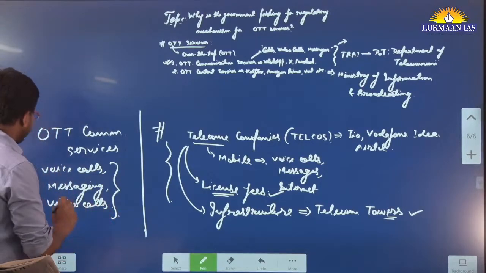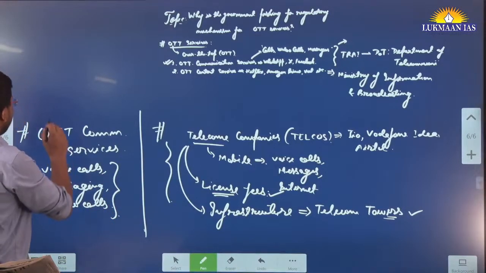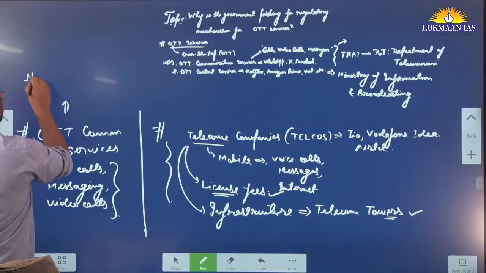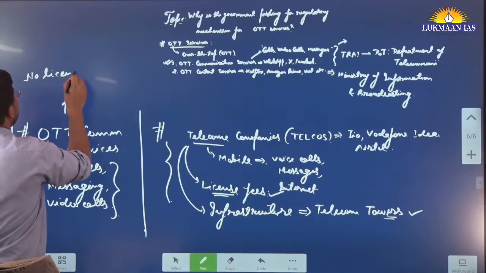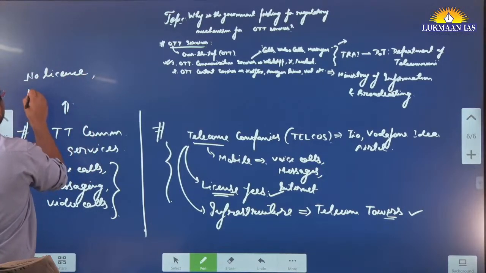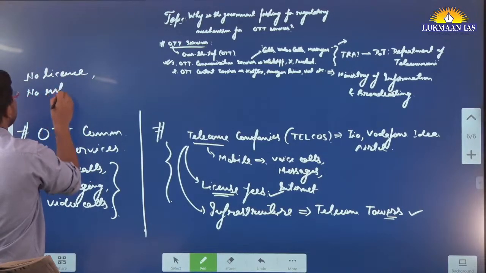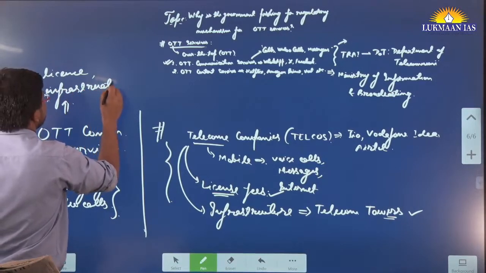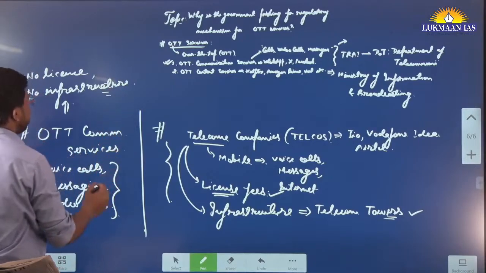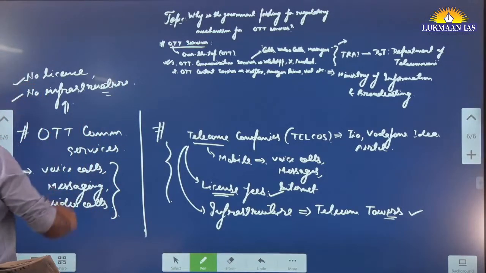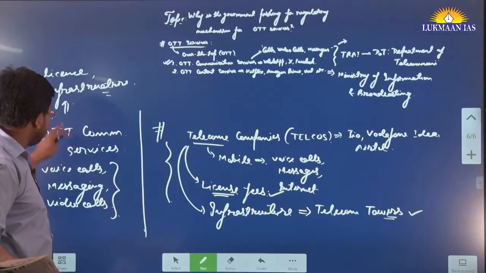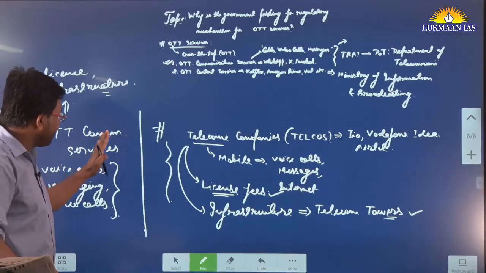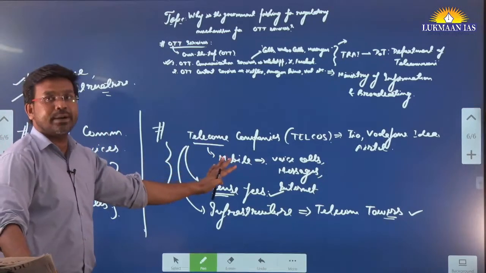They are providing all of it. And these platforms need no license from the government, and they do no infrastructure installation. They do not install towers, they do not get a license, and they are generating profit, but at the same time they are eroding the profit of these companies.